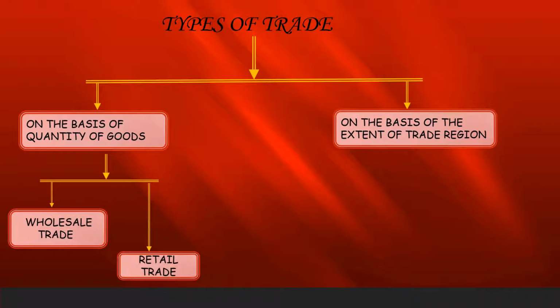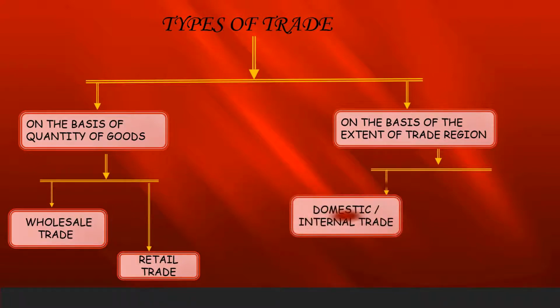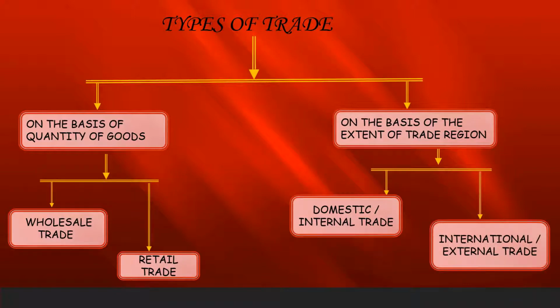Whereas on the basis of extent of trade region, trade can be classified into domestic, also known as internal trade, and international trade, also known as external trade. So student, in this module, we are going to take information about international or external trade.